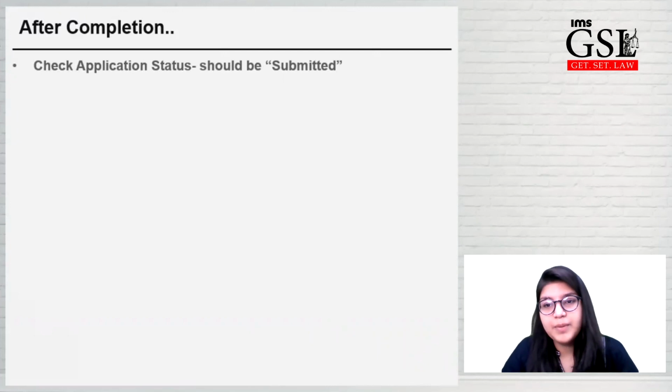The payment has to be made in the same manner as you did in the previous form. And after making the payment, what you have to keep in mind is that your form application status should be submitted. It should not be pending. It should not be in progress or in process. After making the payment, please make sure that your application status is showing submitted.